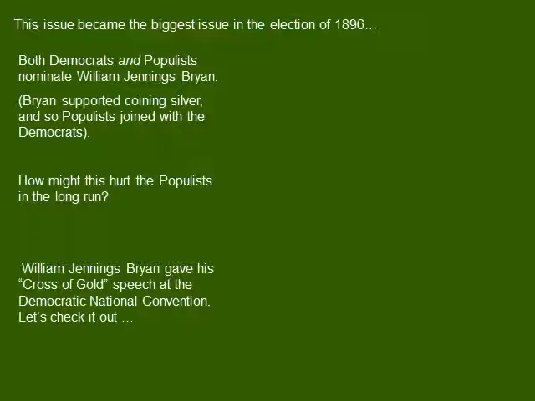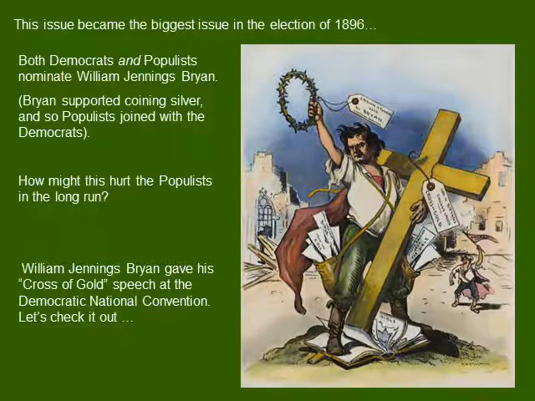So that's something that's going to take away, I think, from the idea that they're really a third alternative. William Jennings Bryan actually gives a really famous speech during the Democratic National Convention called the Cross of Gold speech, and we're going to take a look at that in class.